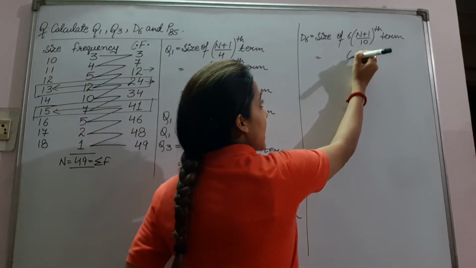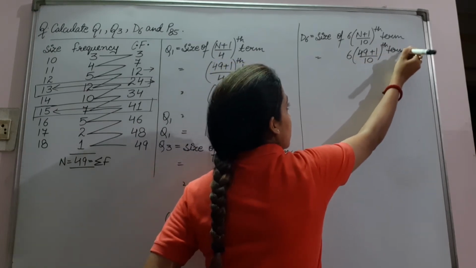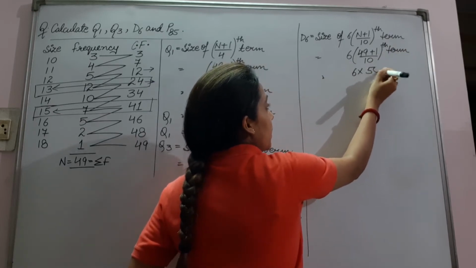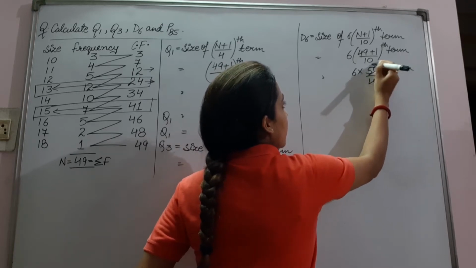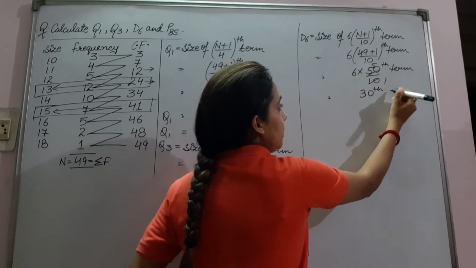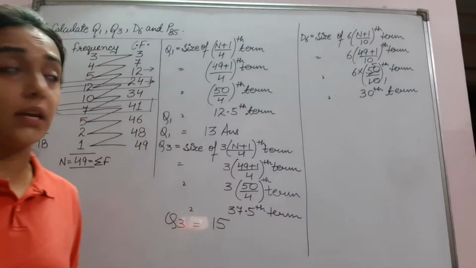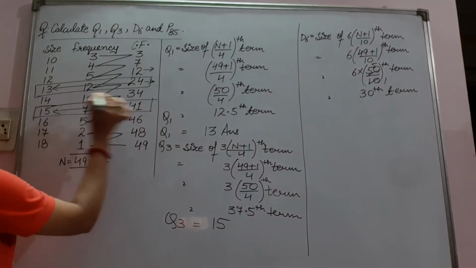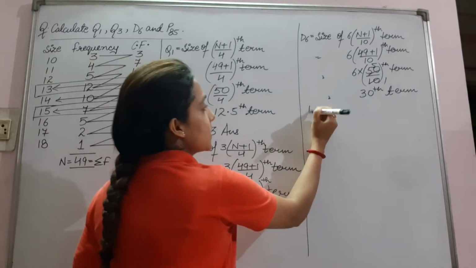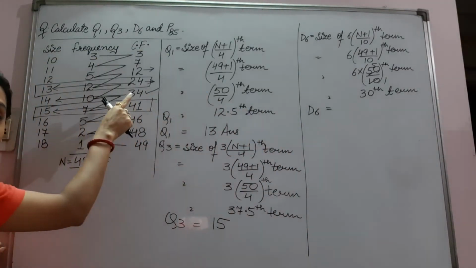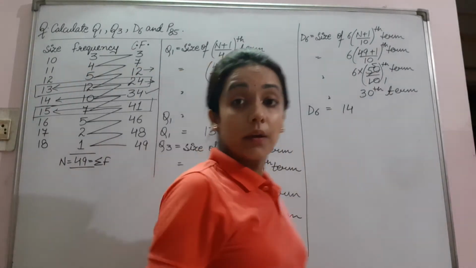It will be 6 into 49 plus 1 upon 10th term. 6 into 50 upon 10th term. It will be 30th term. Right? 30th term will lie in this. So D6 will lie in the 34 one, so D6 will be 14. Right?